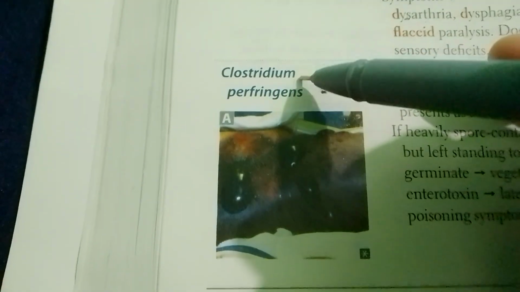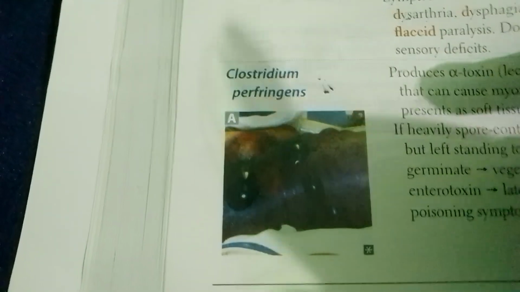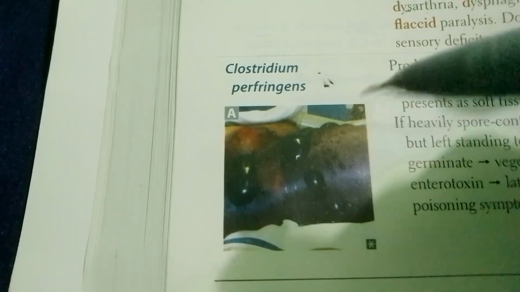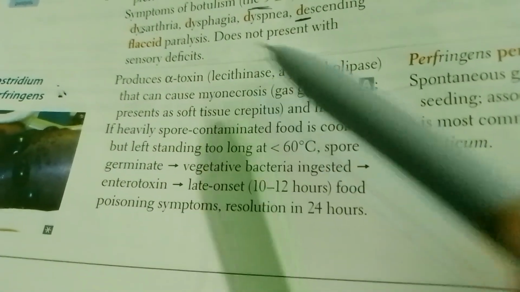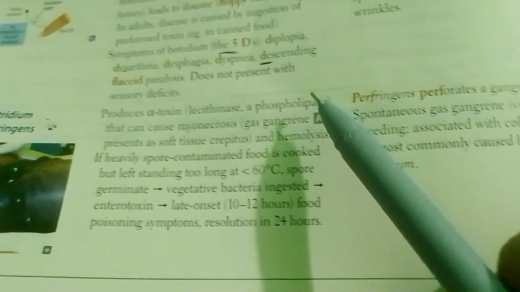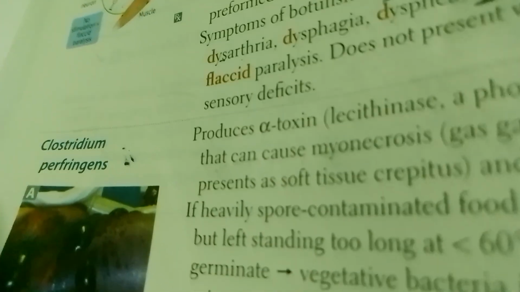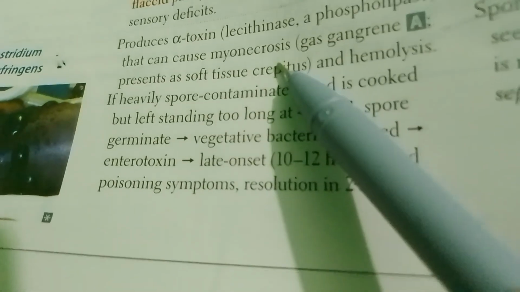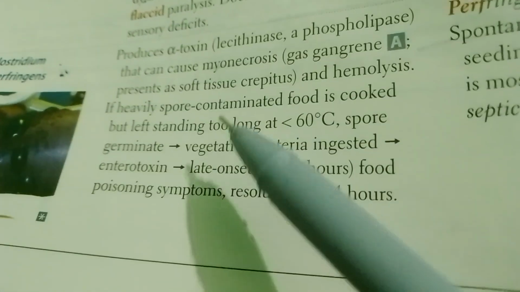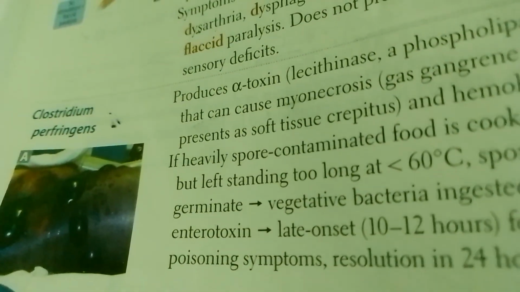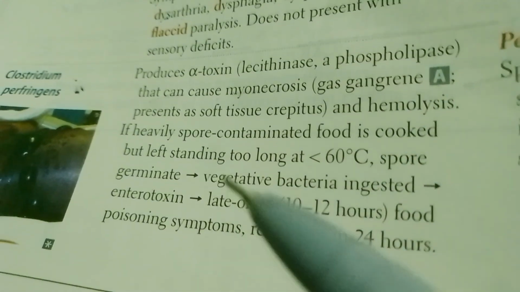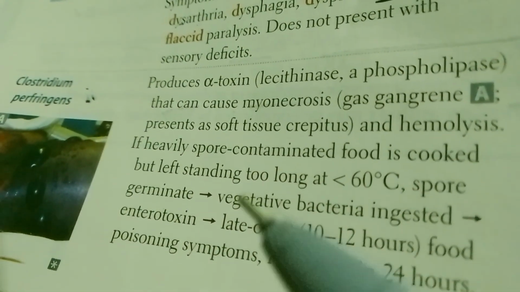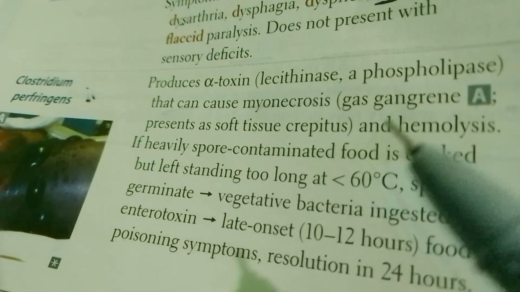So here it is, this image is actually of Clostridium perfringens. This is gas gangrene, blackish in color. This myonecrosis has happened over here. And this alpha toxin is actually lecithinase, a phospholipase. Okay, so lipase means it will do some kind of breakdown. It will lead to myonecrosis. There will be gas gangrene, and we will feel soft tissue crepitus, because there's gas. Hemolysis is happening, and spores are forming.